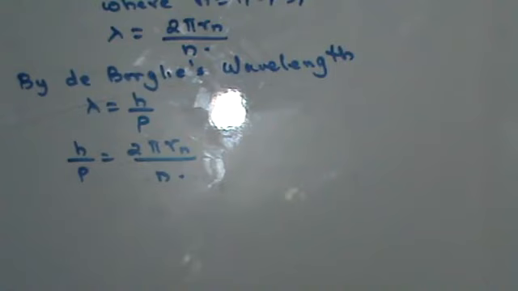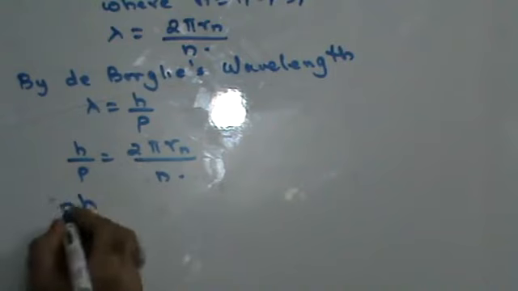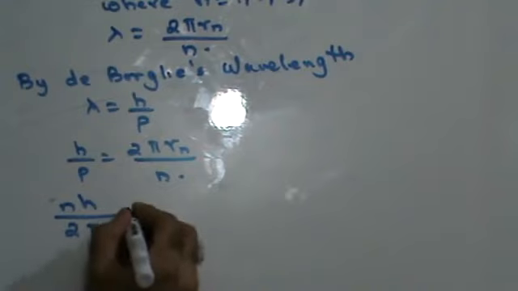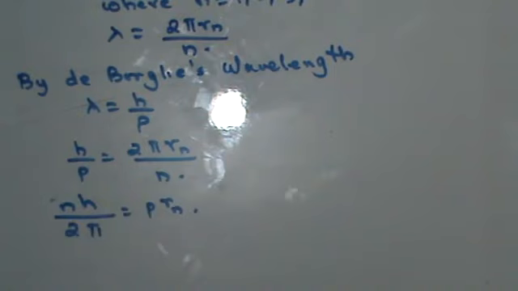Therefore I can say that nh upon 2 pi is nothing but p into r_n, right? Now p into r_n, momentum into radius, is nothing but angular momentum.